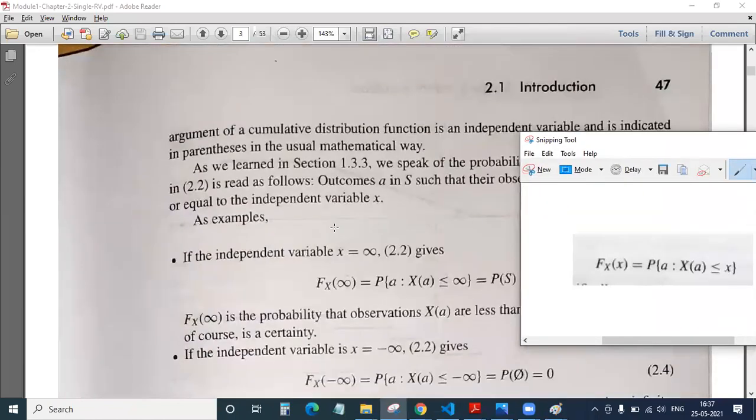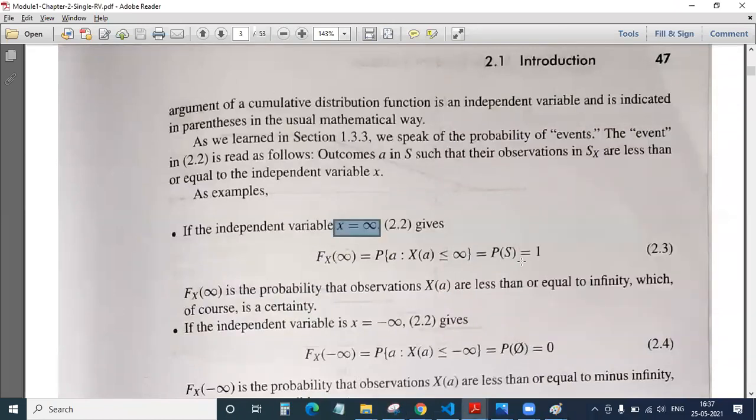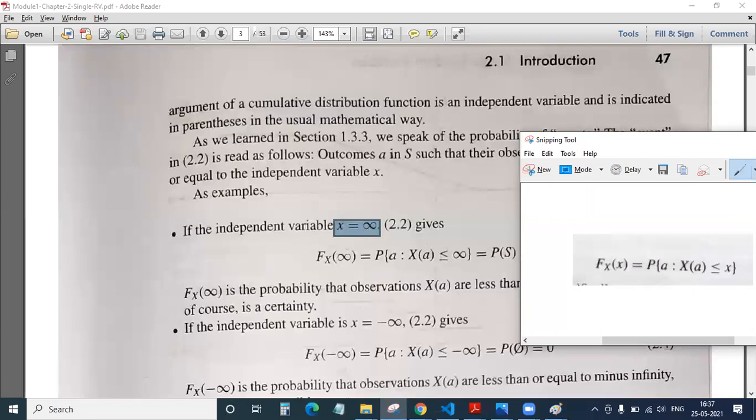So let us say that you have a random variable x equal to infinity. Then what we do is put infinity here, and Fx of infinity.